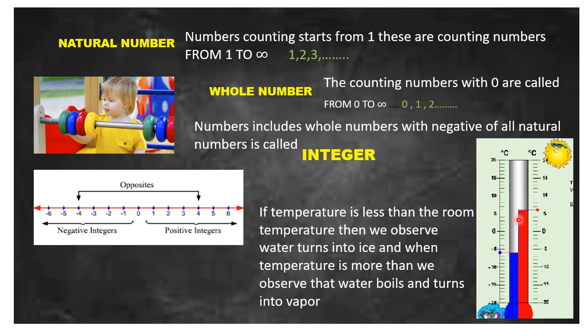So here is the concept of more than 0 and less than 0. From the right-hand side of 0, all the whole numbers are positive numbers, and to the left of 0 all the numbers are negative numbers. So the combination of these varieties of numbers is known as integers.